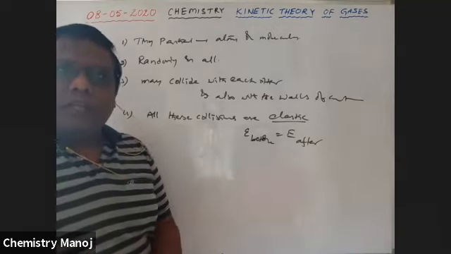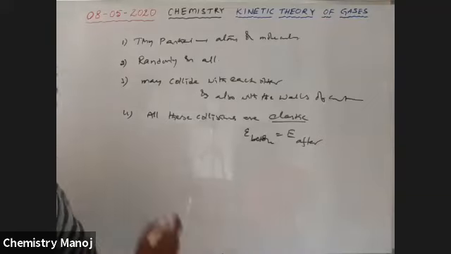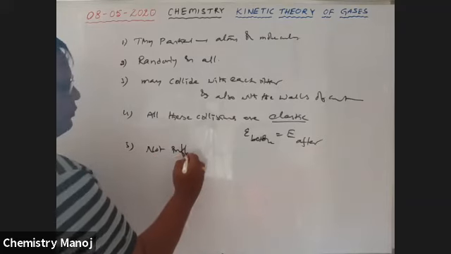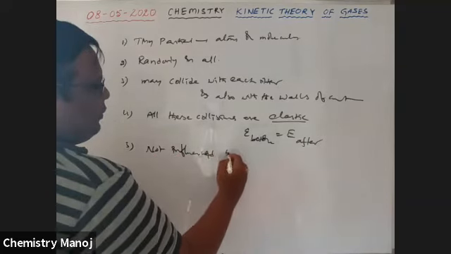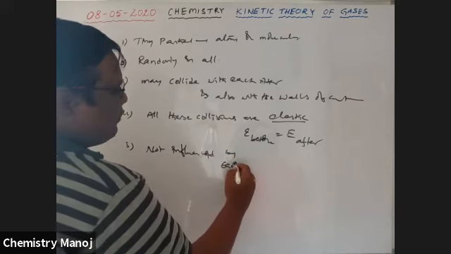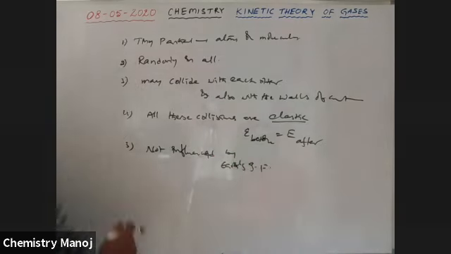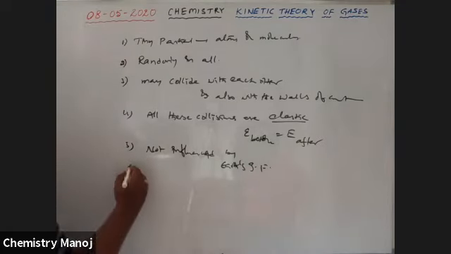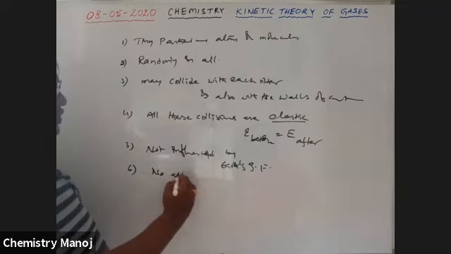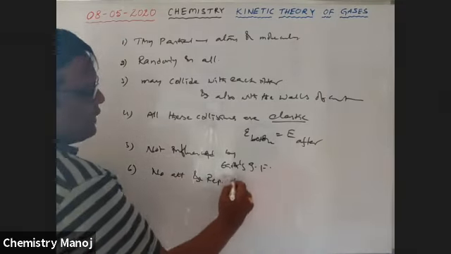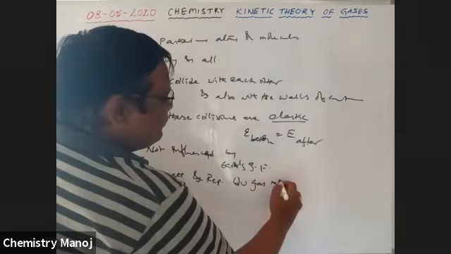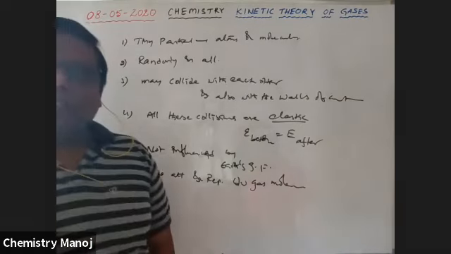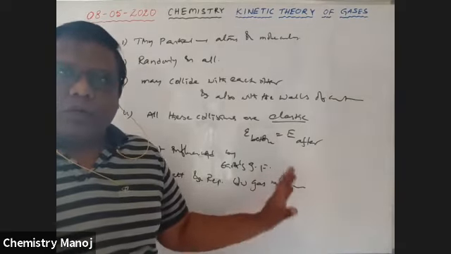Next point, all these gas molecules are not influenced by Earth's gravitational force of attraction. Next point, there is no attraction or repulsion between the gas molecules. Okay, these are the points I told up to now.